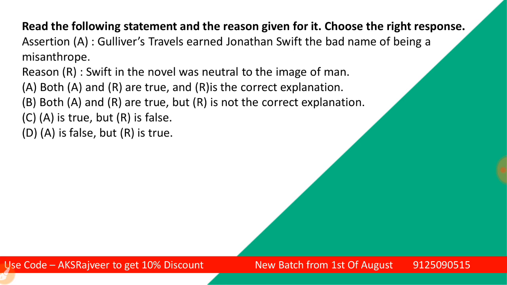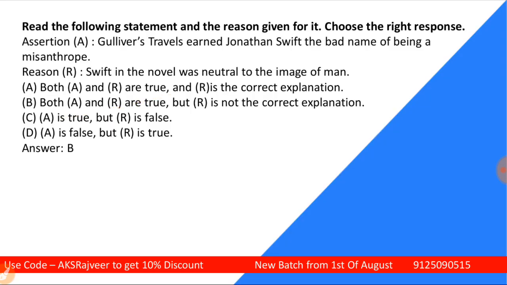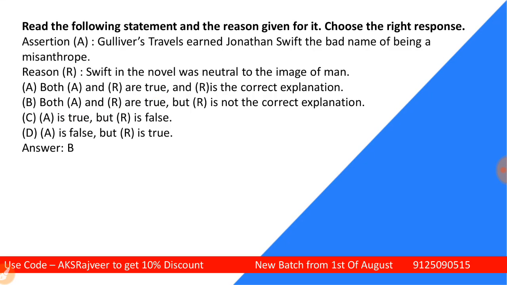So the correct answer of the question, students, you can see, is B. B is the correct answer, students. Both A and R are true. So students, you can see A and R both are true, but R is not the correct explanation of A. Now see the next one.